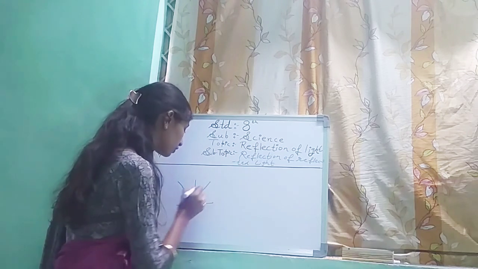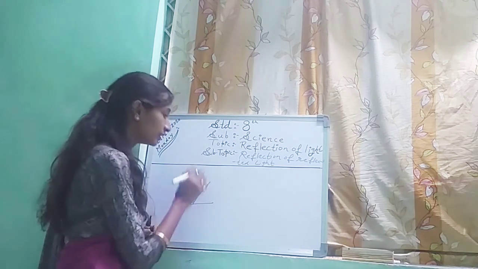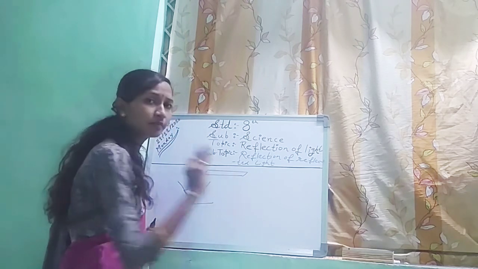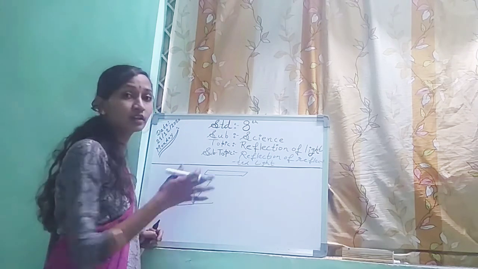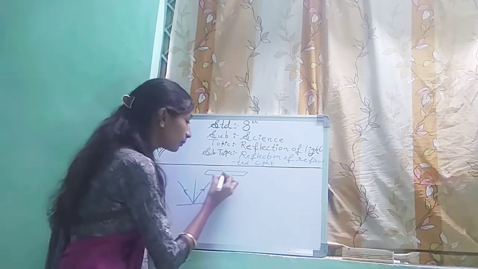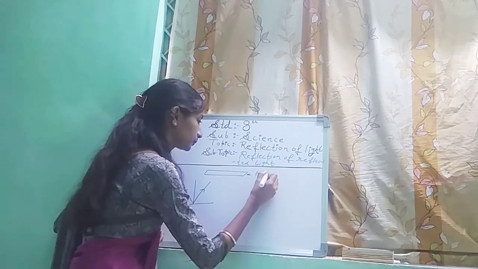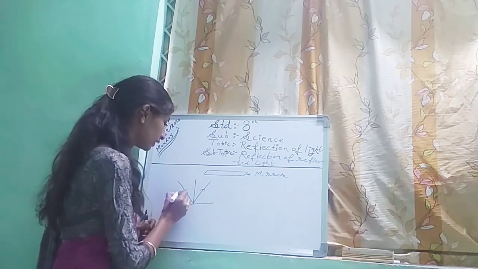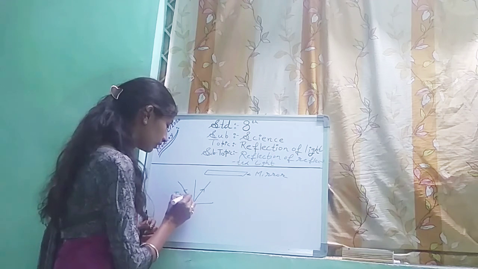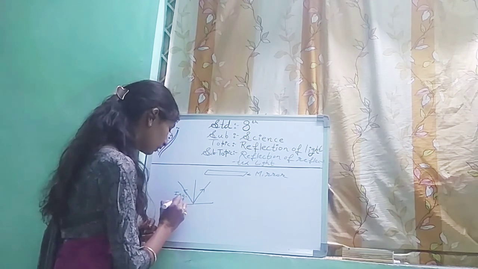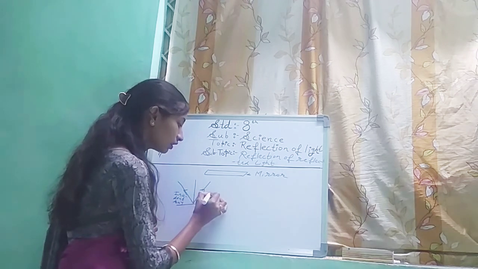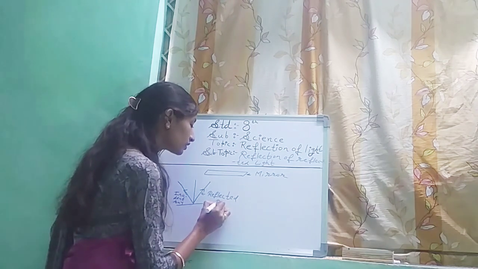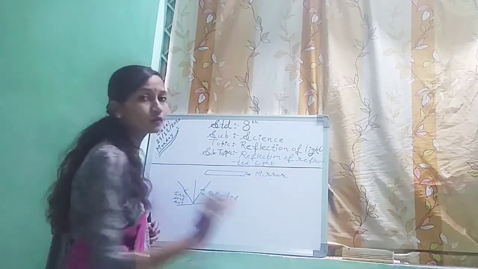This was the incident ray, this was the reflected ray, and this reflected ray, suppose here one reflecting surface is there. It can be a mirror or it can be water, as we have seen in the moon's example. Suppose this is a mirror and these are reflected rays, these were incident rays. So in this reflection of reflected light, what will happen?